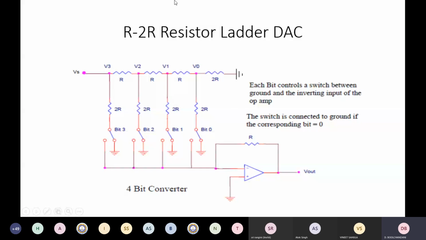Each bit controls a switch between the ground and the inverting input of the op-amp. This switch is going to be implemented using a MOS transistor, either transmission gates or a simple pass transistor. Depending upon the switch value, the bit is connected to the ground or to the inverting input of the op-amp. The switch is connected to the ground if the corresponding bit is 0. If the bit is 1, it will be connected to the inverting input of the op-amp.